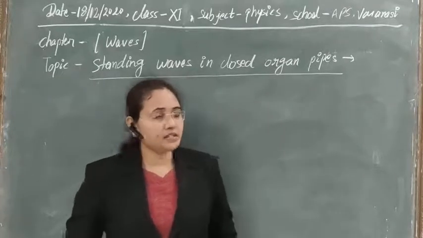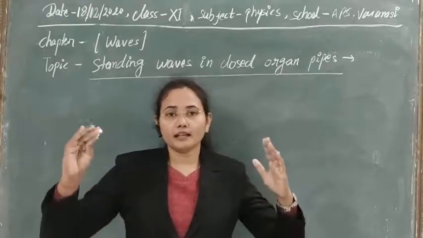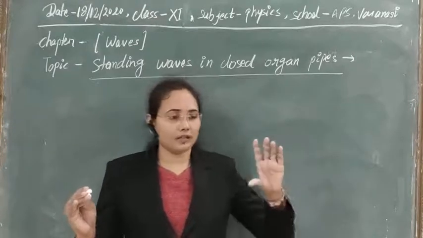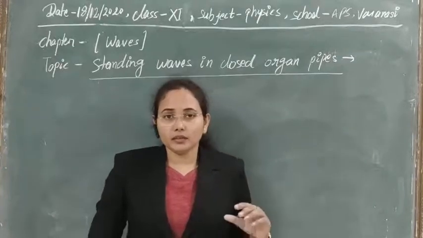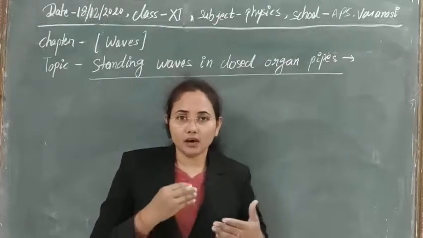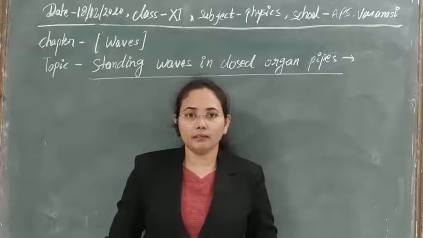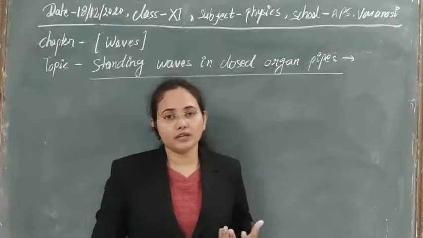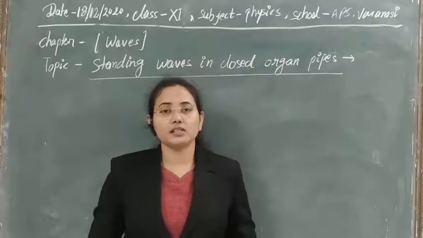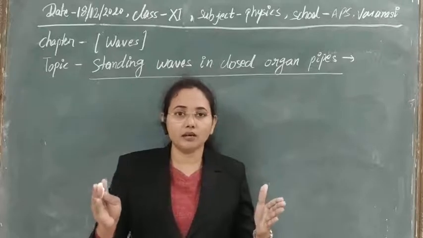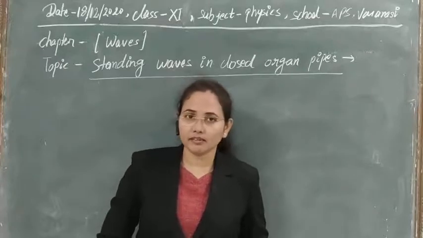So organ pipes are pipes that are closed at one end and open at the other end, and we blow air through them. Due to the flow of air, since sound propagating in air is a longitudinal wave, a number of longitudinal waves are produced and superimpose over each other. Due to their superposition, a resultant wave is formed between the two boundaries of the organ pipe, known as a longitudinal standing wave or stationary wave.